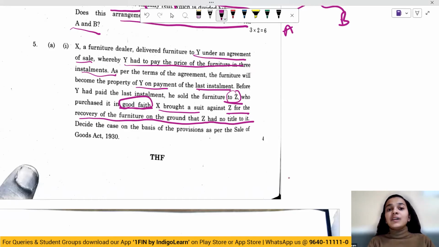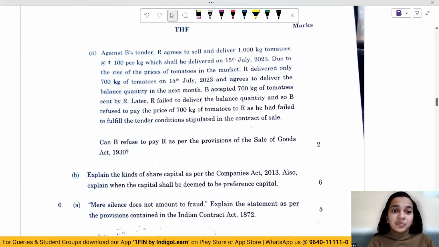He did not know that Y had to pay the last installment and only then the property would transfer to Y. So in this particular situation, X cannot sue Z, and even if X has sued Z for recovery of furniture, X will not succeed. Moving on to the next one.